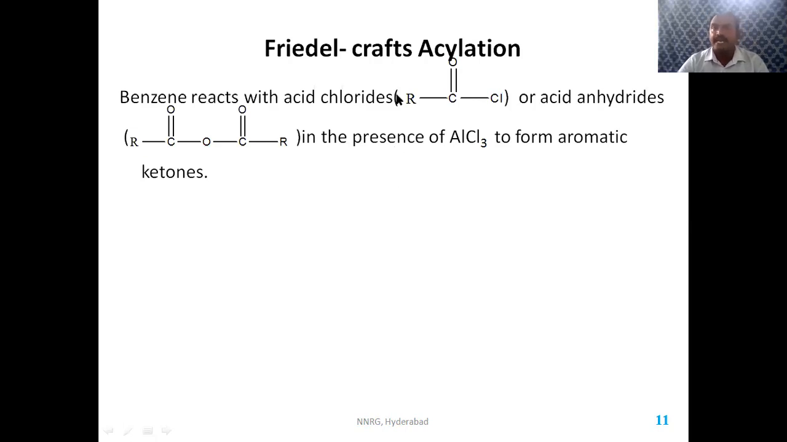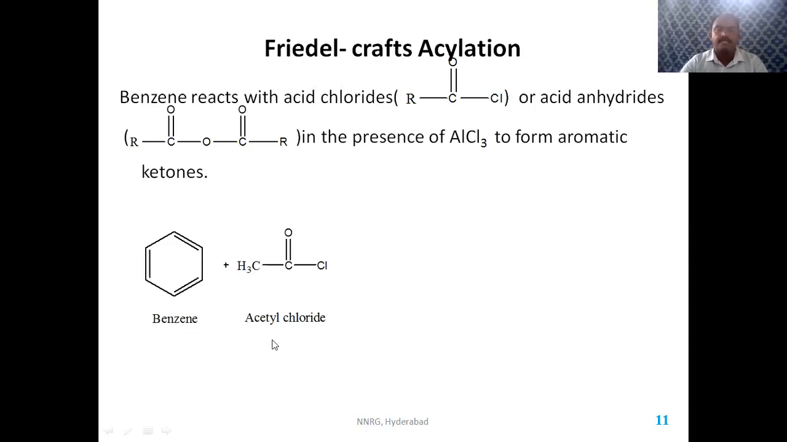So the Friedel-Crafts acylation reaction is another reaction, in which benzene reacts with acid chlorides, RC double bond O Cl, or acid anhydrides, RC double bond O, O, C double bond O, in the presence of again AlCl3. It forms aromatic ketones. Friedel-Crafts alkylation gives rise to alkyl benzenes, while Friedel-Crafts acylation gives rise to aromatic ketones.